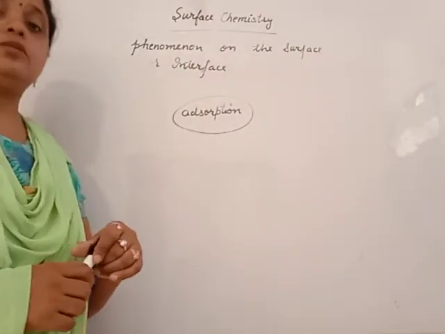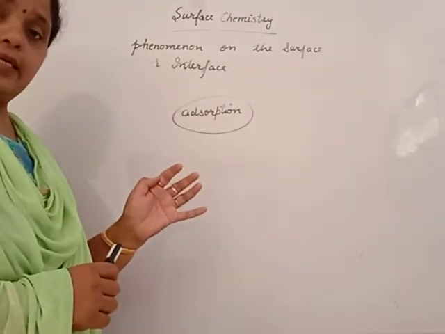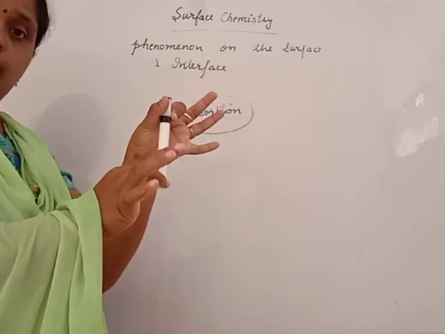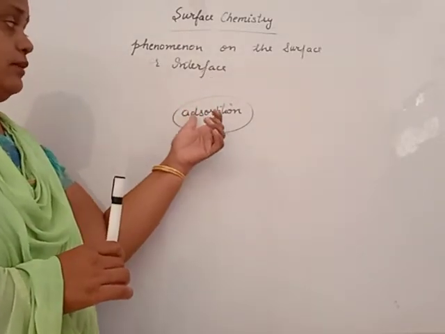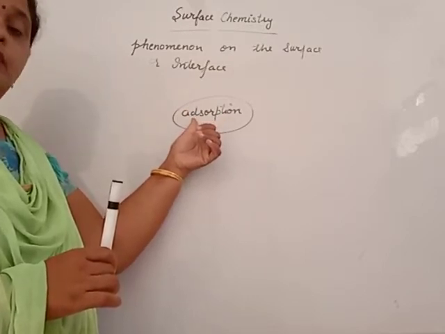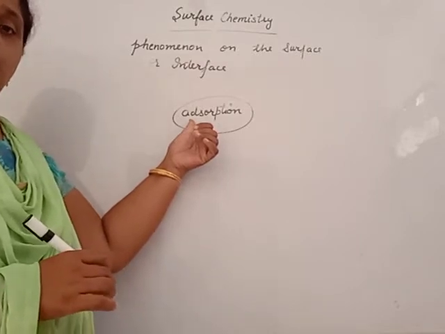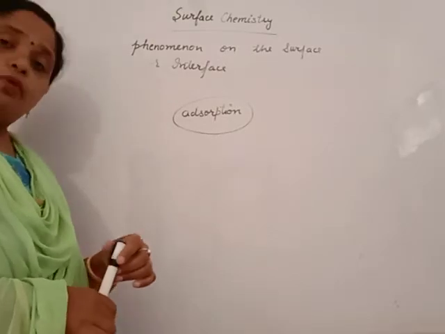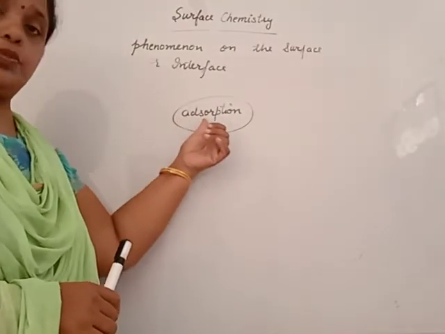Some particles of solid, liquid or gas are attracted and retained on the surface of a solid or liquid. That process is known as adsorption. It is the process of attracting and retaining the molecules of solid, liquid or gas on the surface of a solid or liquid.